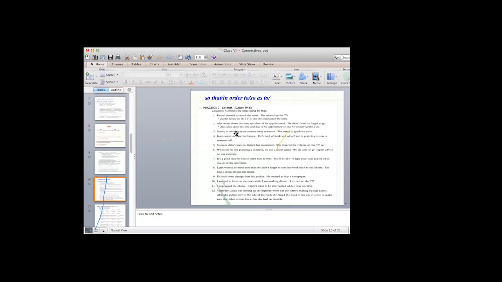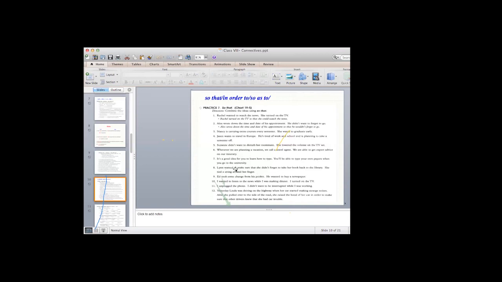The sentence is a little bit long and complicated, all right? She tied a string around her finger so as not to forget to take her book back to the library, in order not to forget to take her book back to the library, or so that she would not forget to take her book back to the library.